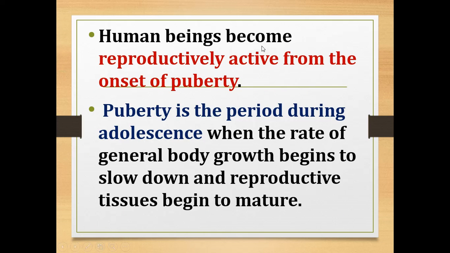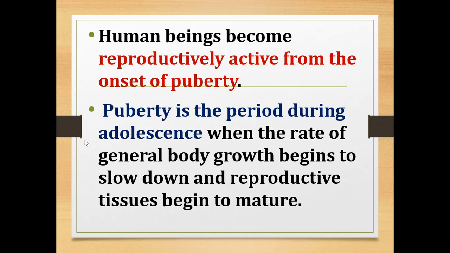Human beings become reproductively active from the onset of puberty. Reproduction is an important life process for all living organisms to produce their young ones and increase their population, isn't it? So human beings' reproductive stage becomes active at the onset of puberty. What is meant by puberty? It is the period during adolescence. We know there are stages in human beings: childhood, adolescence, adult.